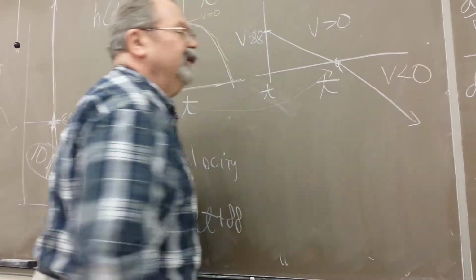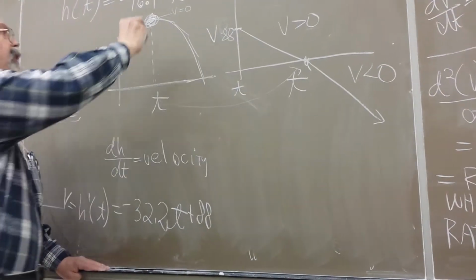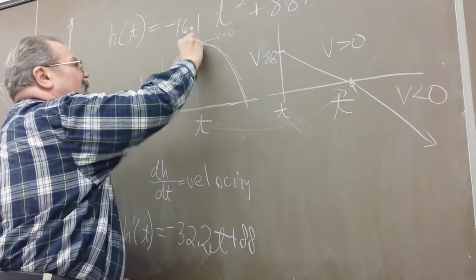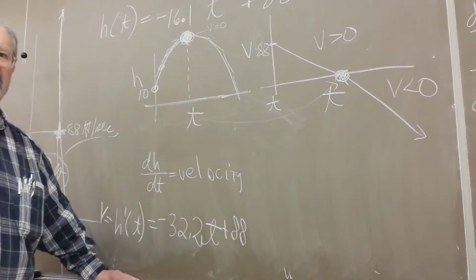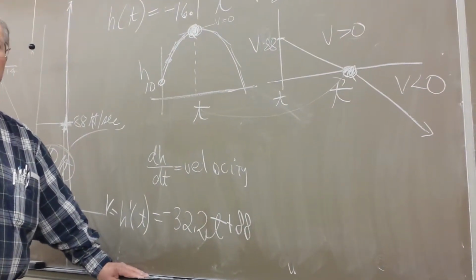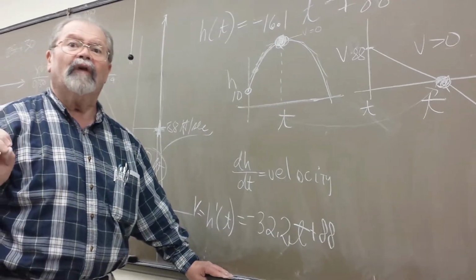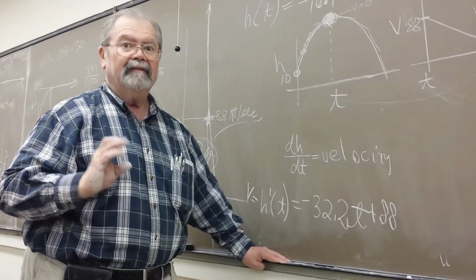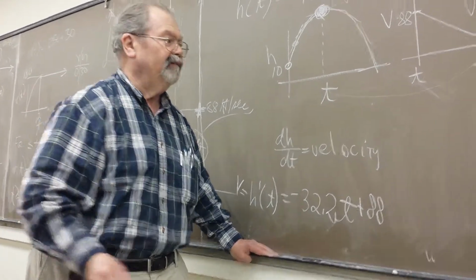It's going down. So this point on the height corresponds to this point for velocity. Would they really say that the velocity is negative? Yes, because speed is just speed. Velocity is directed speed. Velocity is direction. It's a vector.